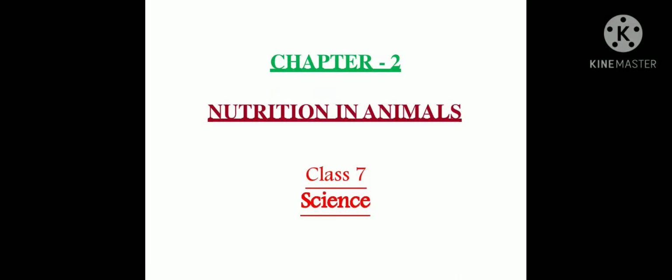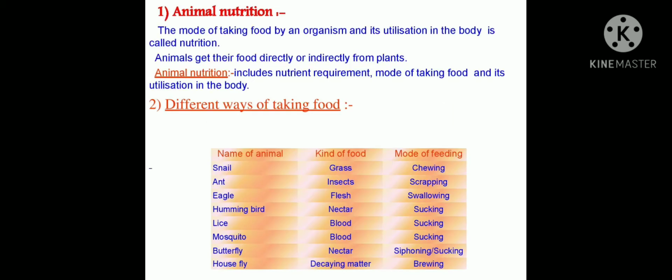Good morning, children. Today we are here to discuss nutrition in animals. In previous classes also, we have discussed how nutrition takes place in animals. Let us have a look again. So, what do you mean by animal nutrition? It is a mode of taking food by an organism and its utilization in the body. We call it nutrition.